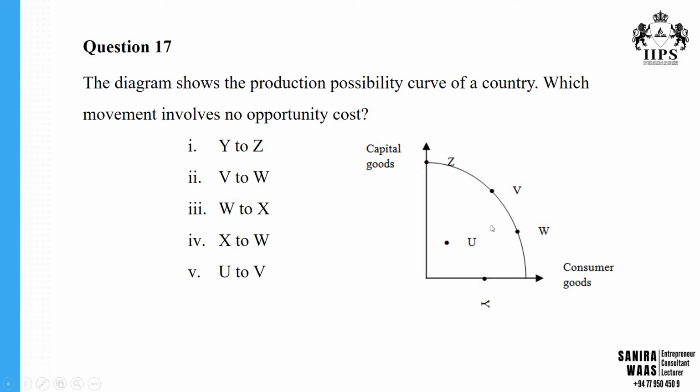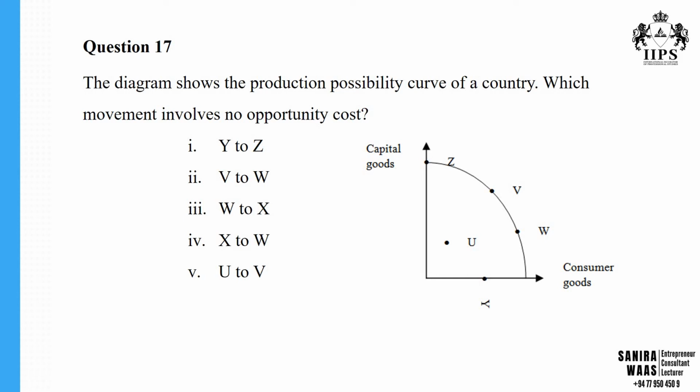You have to first identify a point inside, and then any shift to a point on the curve. We know points on the curve, like Z, V, W, always denote full employment.